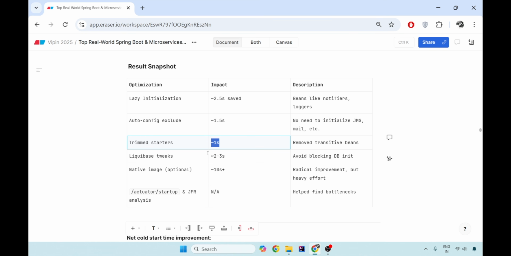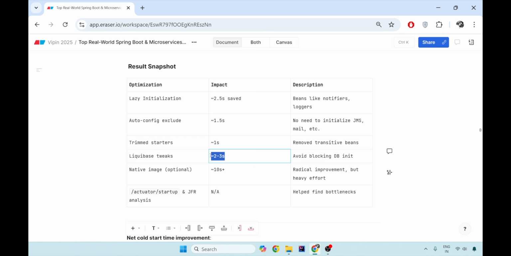You can use database tweaking. You can initialize the database later with lazy initialization, or not have it at all in the lower environments. You can always keep the scripts up and running for the production ones. So avoid blocking IO calls to the database, and it will save you 2 to 3 seconds.